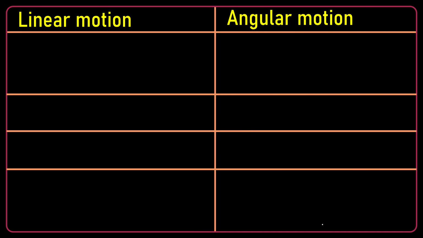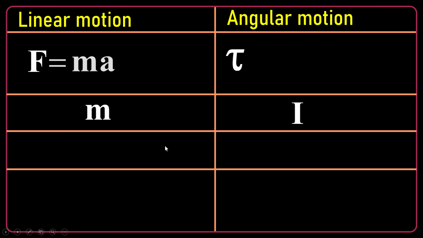Now let's have a comparison. In linear motion, you remember I have force. In angular motion, I have torque. In linear motion, I have mass. In angular motion, I have I, moment of inertia. And here I can write Newton's second law as F equals ma in linear motion. In angular motion, I write it as I alpha, the product of moment of inertia and angular acceleration.